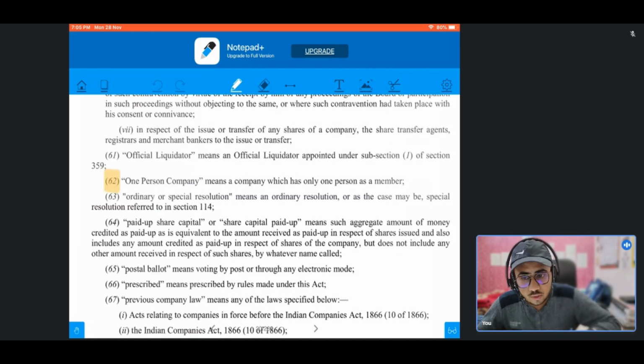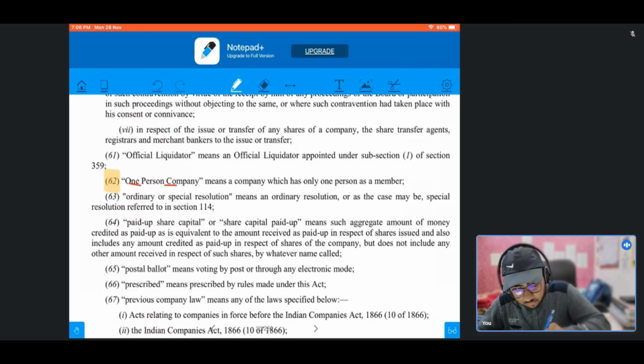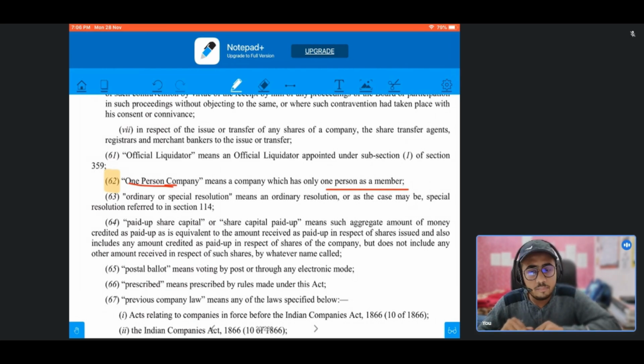Now our second subsection, which is the smallest definition, is of the one person company. So, one person company means a company which has only one person as a member. Such a company is also a limited company and has all the features of a private company.